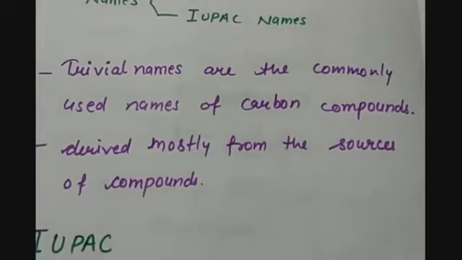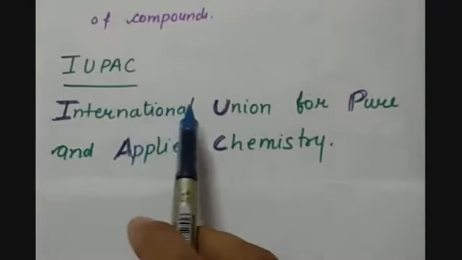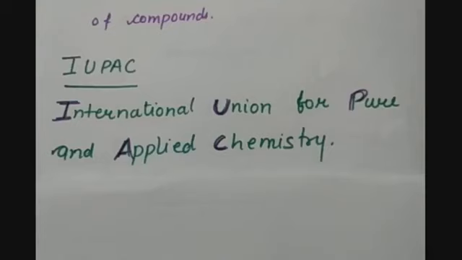And what are IUPAC names? IUPAC is basically an organization, and it stands for International Union for Pure and Applied Chemistry. So this organization has set up some rules to name an organic compound. So on the basis of these rules, we name a particular organic compound.